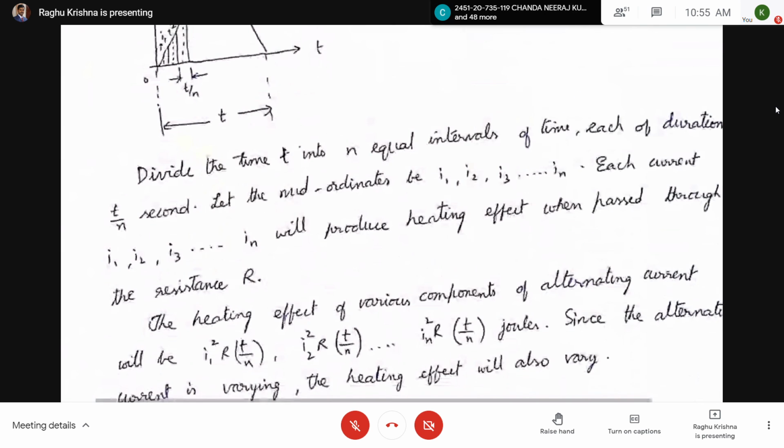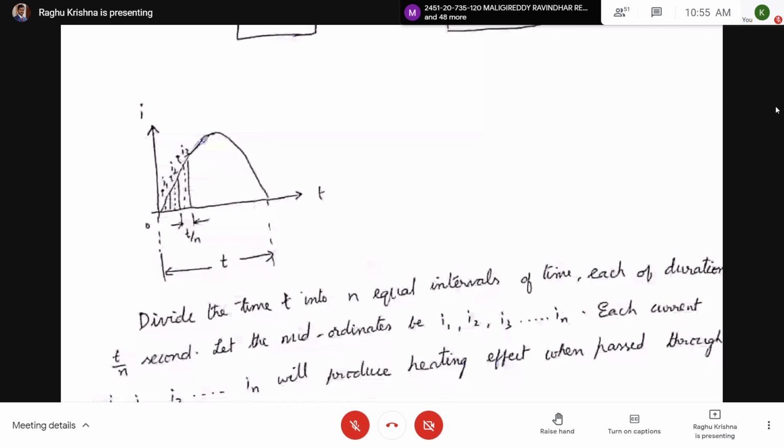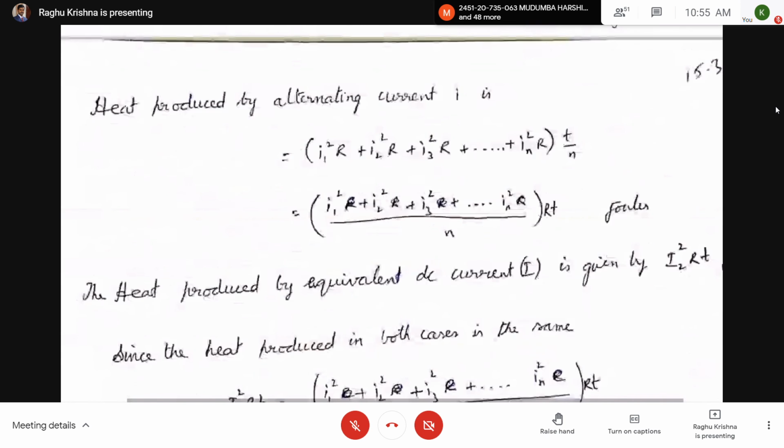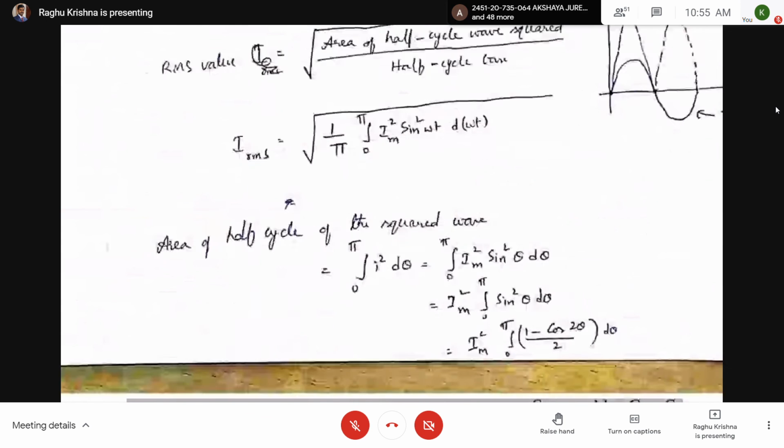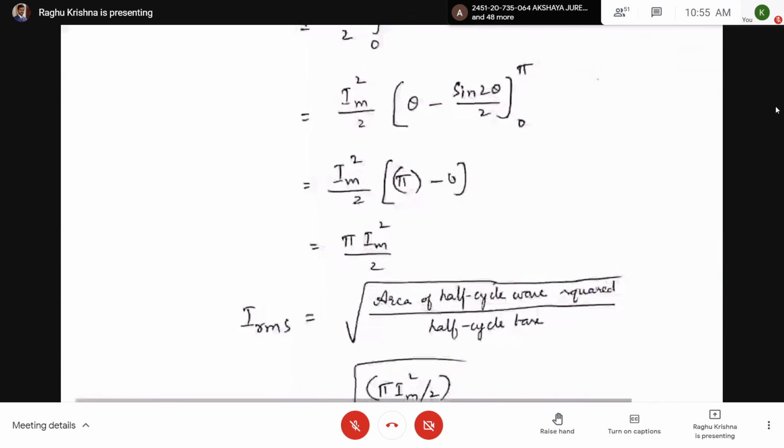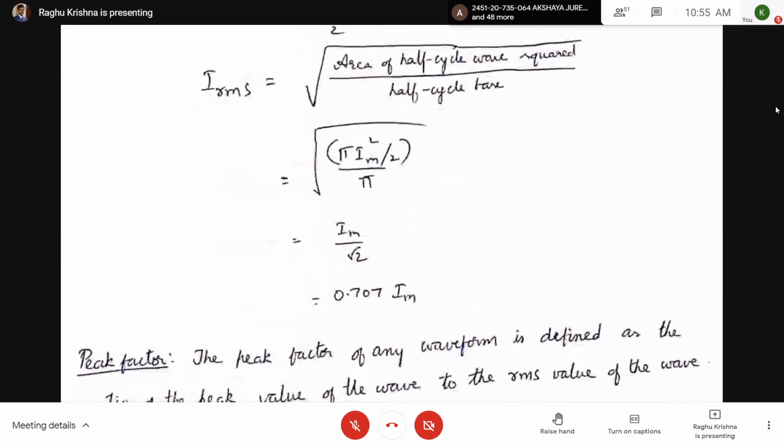Now here there is a derivation to find the formula for RMS voltage. See here, this is the derivation, and finally you are going to get I RMS equal to Im by root 2.